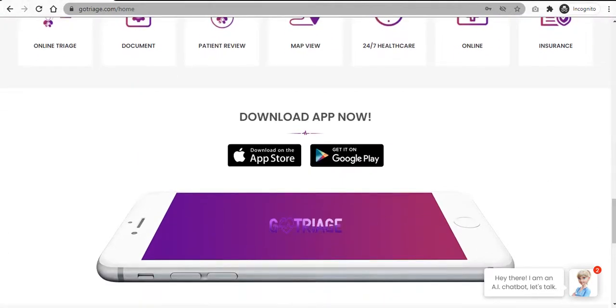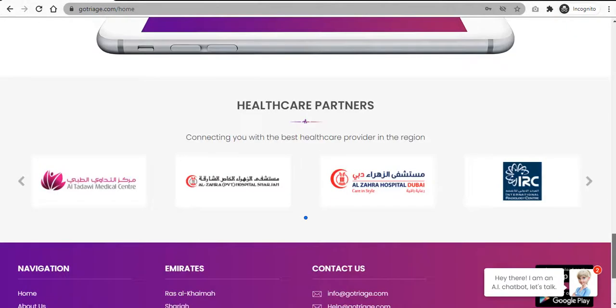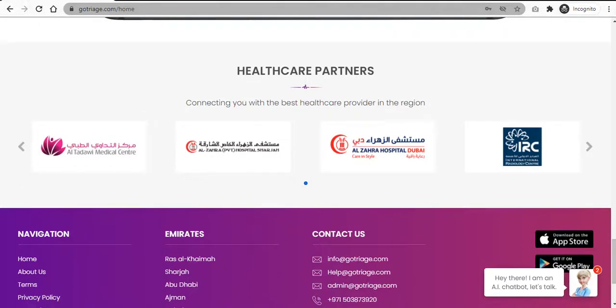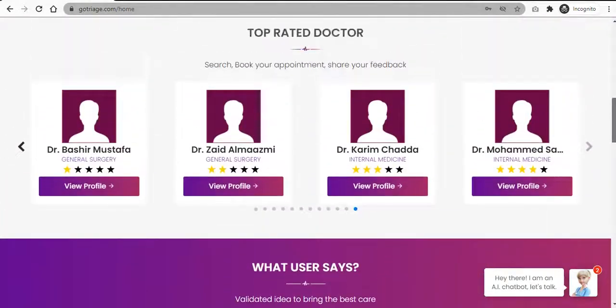Then we have an Apple Store app and also a Google Play Store app. You can have a look at these two apps as well. Then we have these healthcare partners. You can have a look at these healthcare partners and scroll through them as well. So here we have the home page.